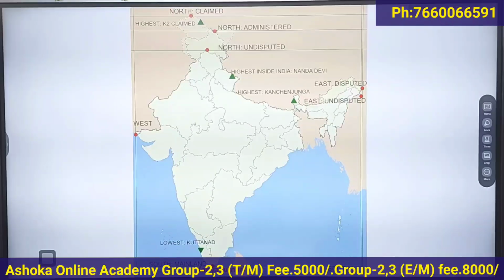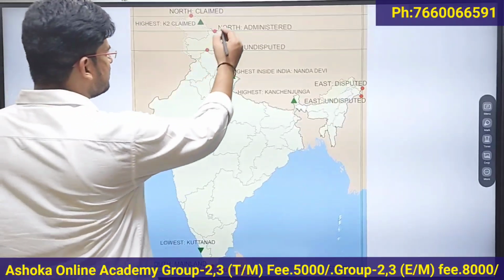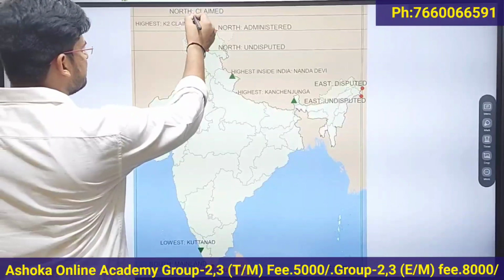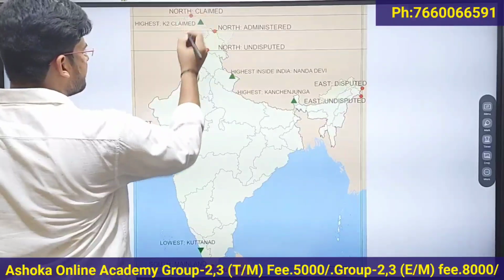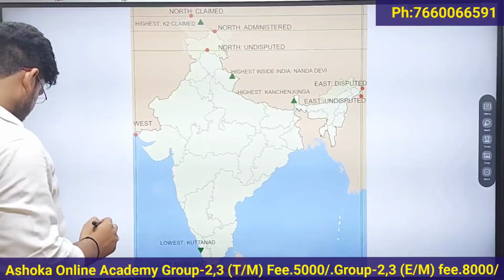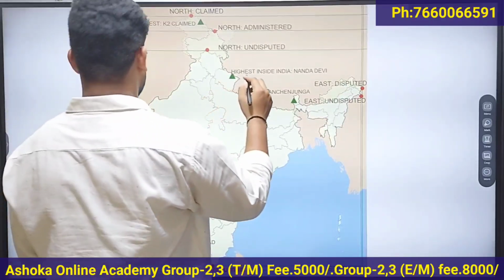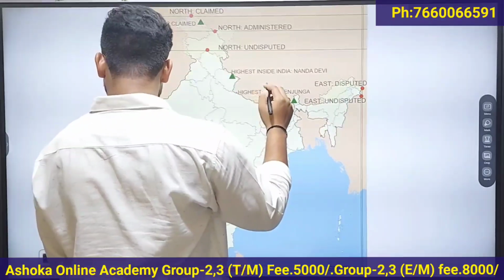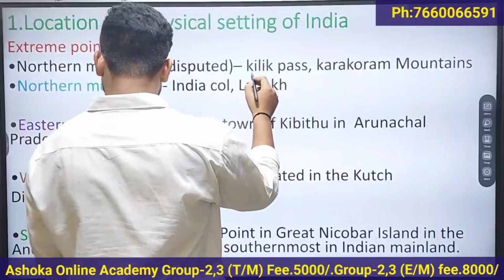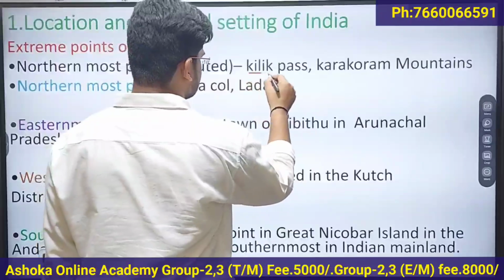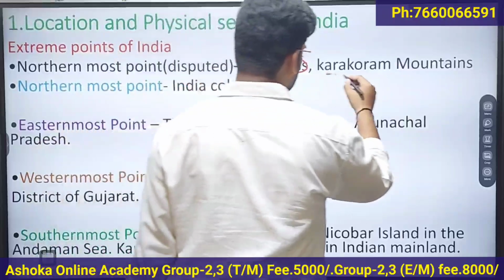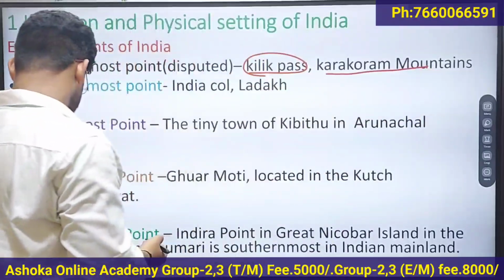See, actually the northernmost point in India is Kilik Pass, which is located in the Karakoram mountain ranges.